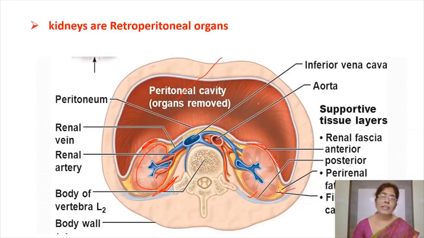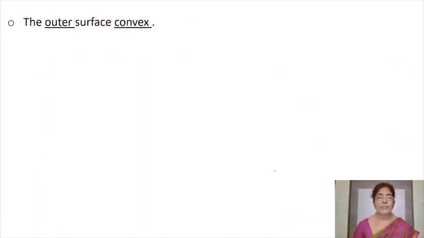Generally, most of the organs are present in the body cavity and they are surrounded by the peritoneum on all sides. But kidneys are located outside the body cavity and they are partially covered by peritoneum, that is only on ventral side. So they are said to be retroperitoneal organs.